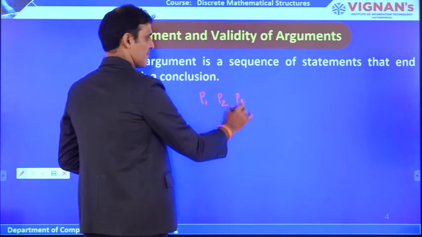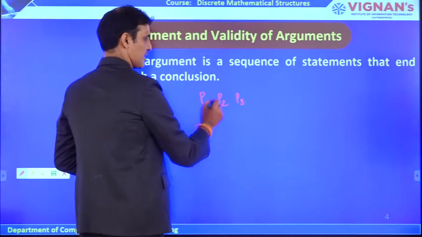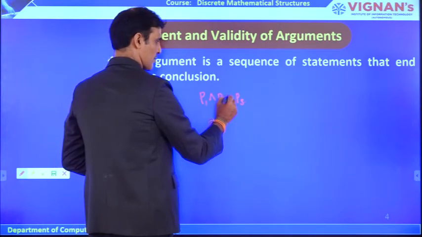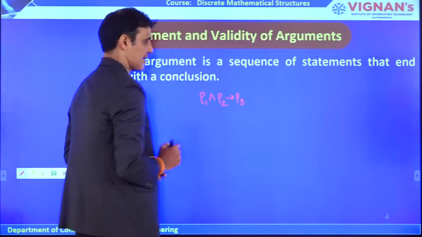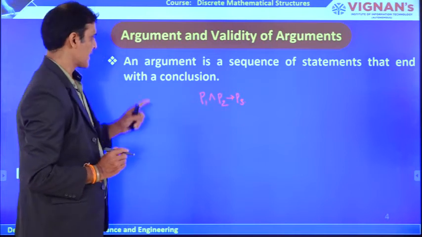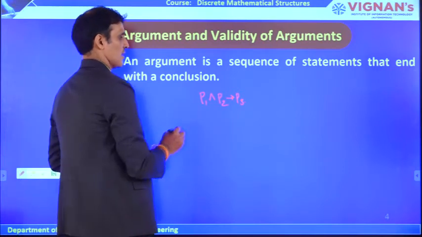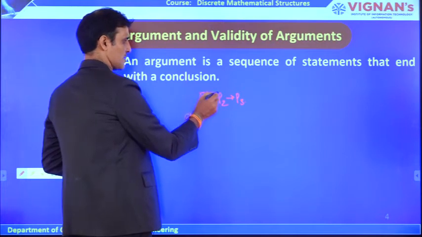Sequence means you connect these with and, or, implies. Conclusion is what we are going to define.